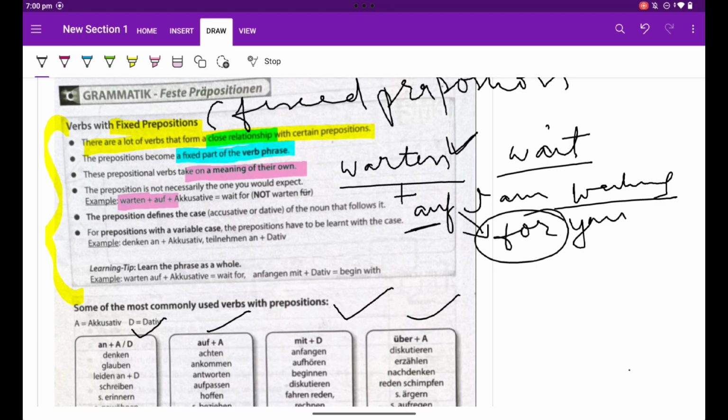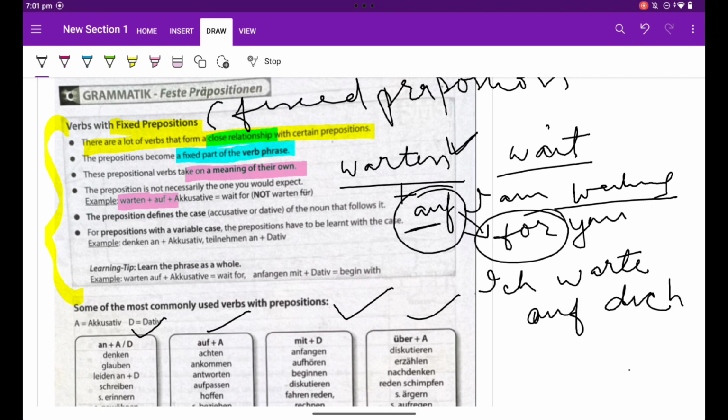If I want to say in German that I am waiting for you, I will say ich warte auf dich. Of course, warten will be conjugated with ich, and auf will be used in place of for.